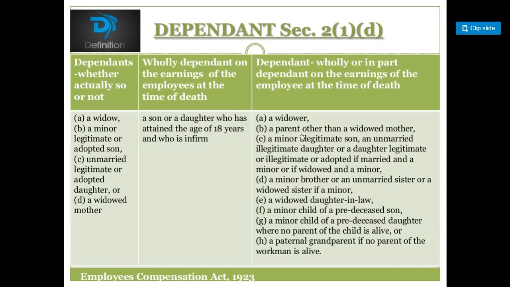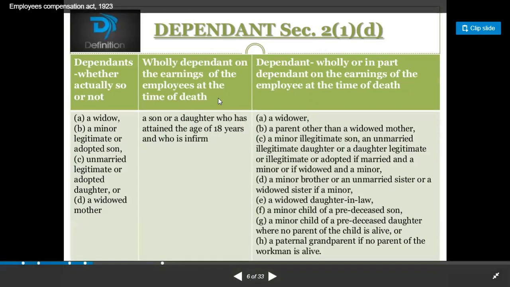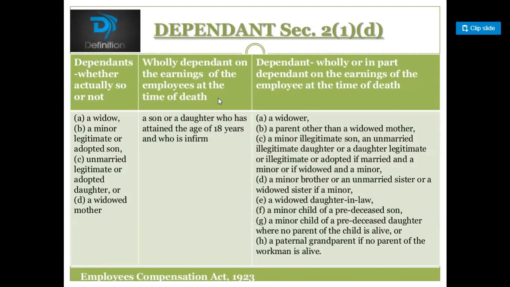A widower, a parent other than a widowed mother, a minor illegitimate son, an unmarried illegitimate daughter, or a daughter legitimate or illegitimate or adopted if married and a minor, or if widowed and a minor. A minor brother or an unmarried sister, a widowed daughter-in-law, a minor child of a predeceased son, a minor child of a predeceased daughter where no parent of the child is alive, a paternal grandparent if no parent of the workman is alive.